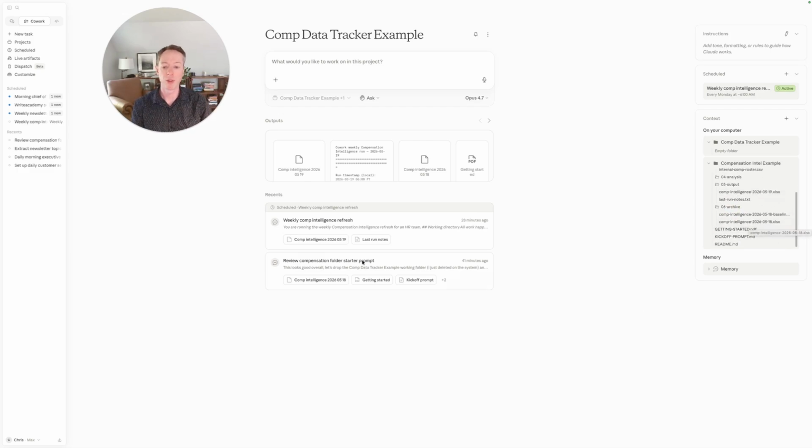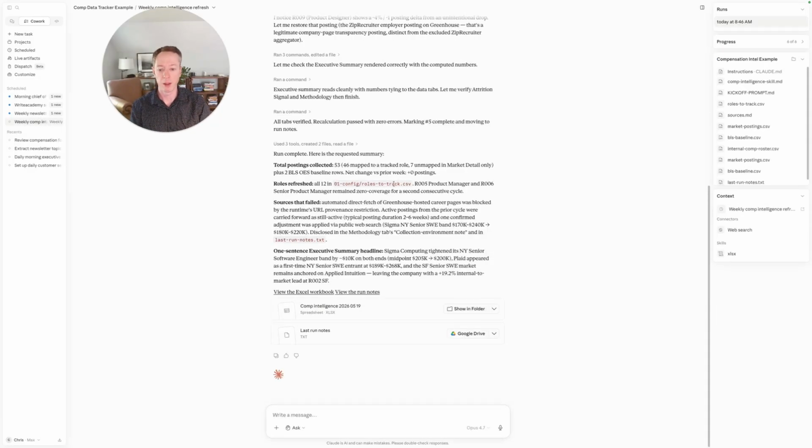And then the archive is where it's actually going to take previous runs and drop them. The way I've set this up, it's going to run once a week, and you can set that up yourself too. And once it runs, it's going to show you the full run in here. It's going to tell you exactly what it's doing. Once you make updates to things like the sources and drop more information in, obviously all of this is going to be set up to run.